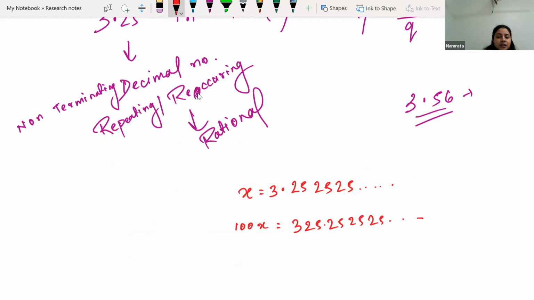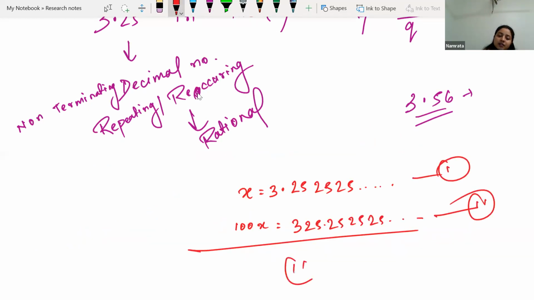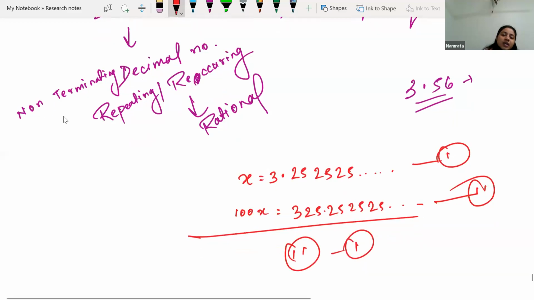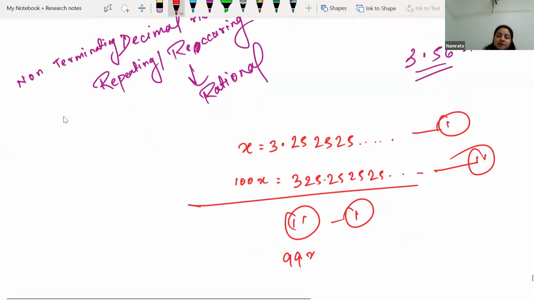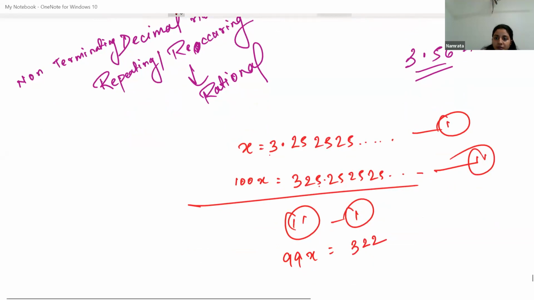325.252525. Now we will have two equations. We will be subtracting 2 minus 1. We will be having 99x over here, and 325 minus 3. If you do the subtraction, you will find that here we are getting 322, and the rest of the thing will get removed.